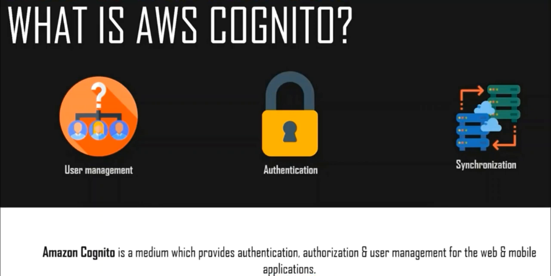the user can sign in directly with a username and password, or through a third party such as Amazon, Google, Facebook, or Apple. So these are the services they have used, in which we have the AWS services that offer the authentication and